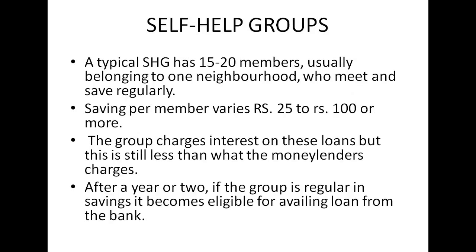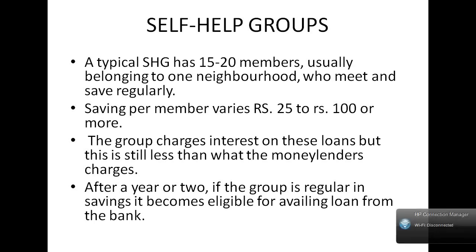Now we will talk about another main topic, which is self-help groups. So how do these self-help groups work? Basically, in the previous section we have seen that poor households are still dependent on informal sources of credit. Why is it so? Because banks are not present everywhere in rural India. Even when they are present, getting a loan from the bank is much more difficult than taking a loan from these informal sources.